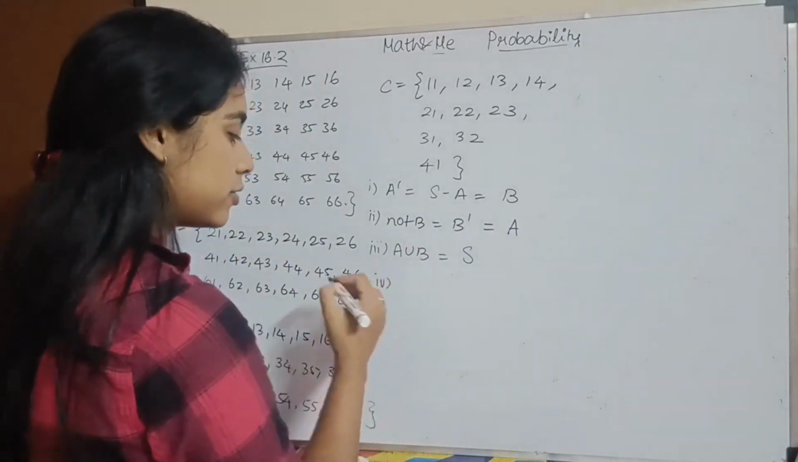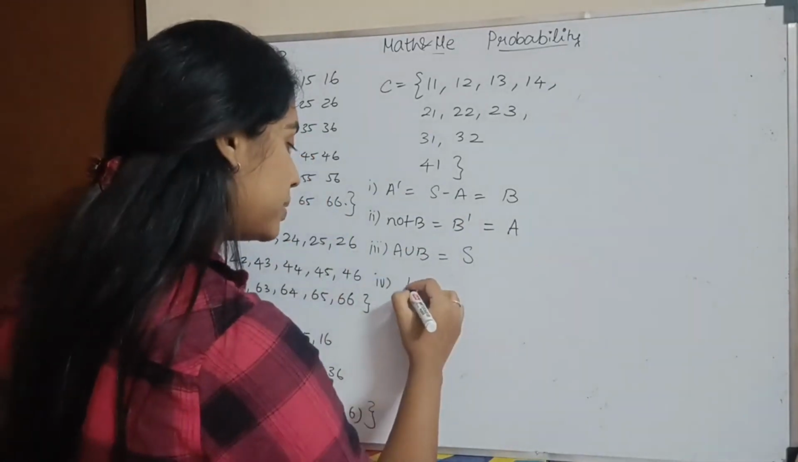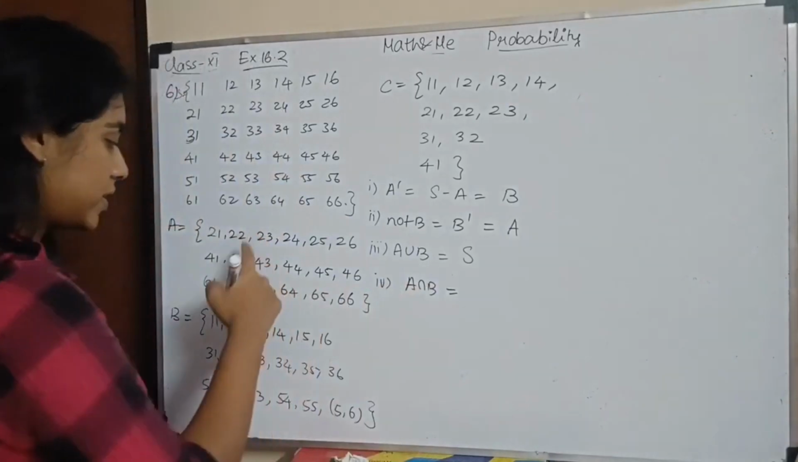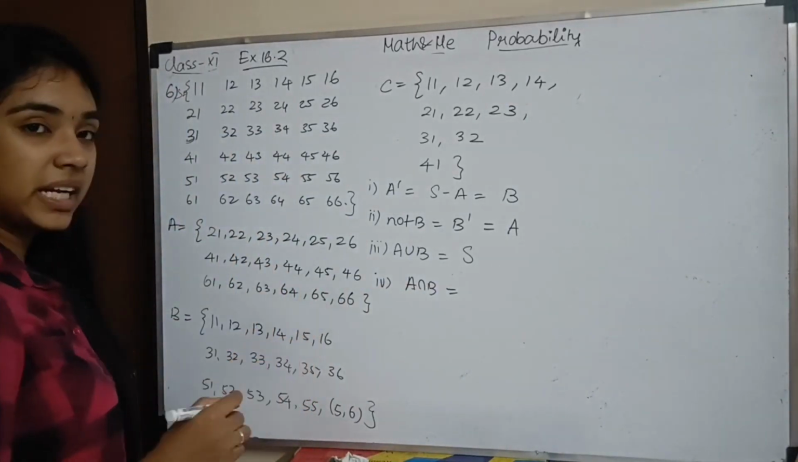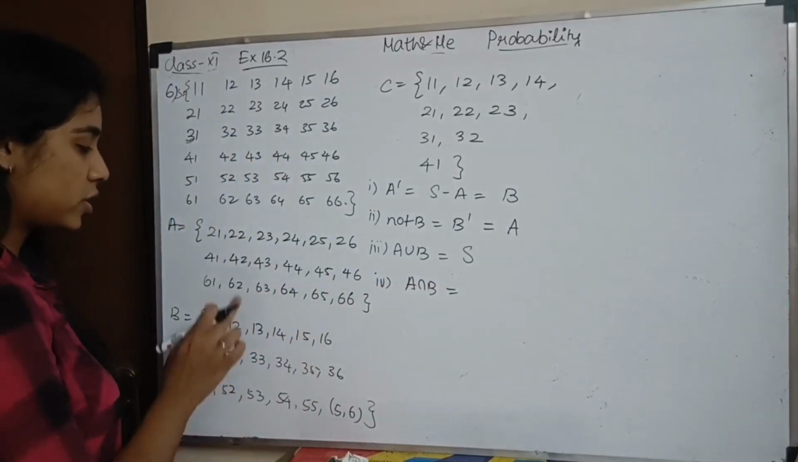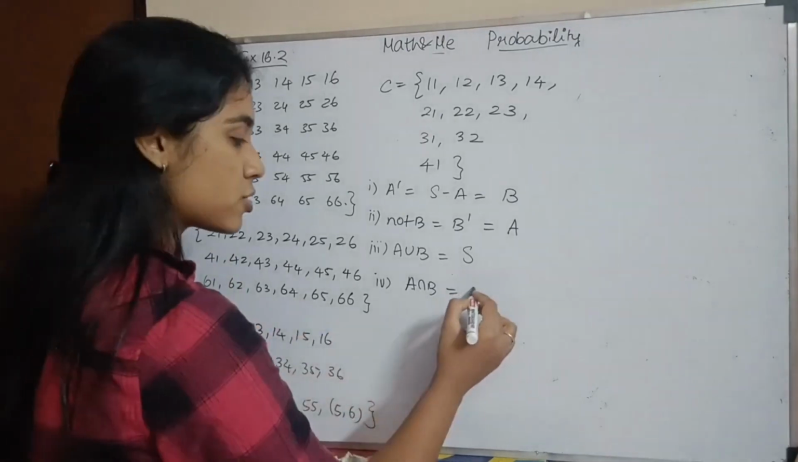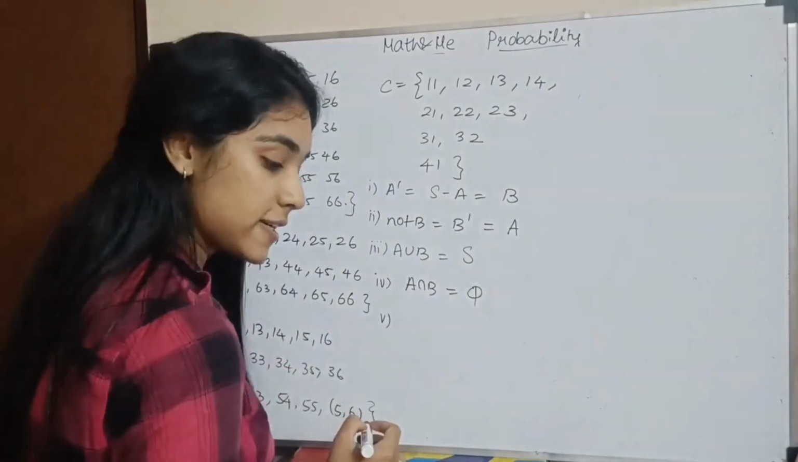Fourth subsection, A and B, which is A intersection B. Is there any intersection? These are all completely different rows. This is the first row, third row, fifth row. This is the second, fourth, sixth. So there is no intersection. We have a null set.